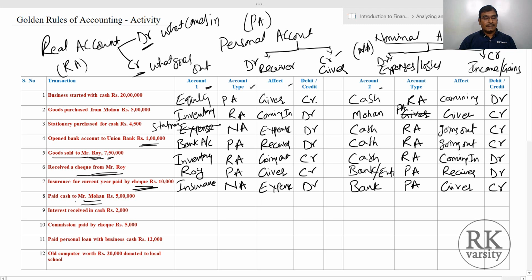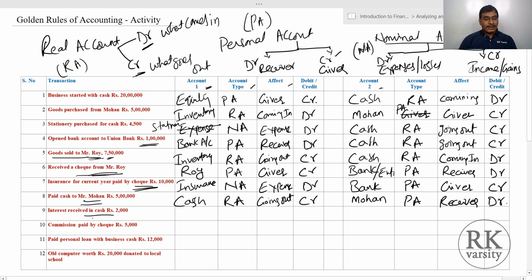credit. Then paid cash to Mr. Mohan. So one is cash, second account is Mohan. So cash is a real account. Mohan is a personal account. Cash is going out because you are making a payment to Mr. Mohan. Cash is going out. So when a real account goes out, what is it that we do? We'll credit it. Mohan is a personal account and he is the receiver. So what is it that we do with the receiver's account? We debit the receiver account.